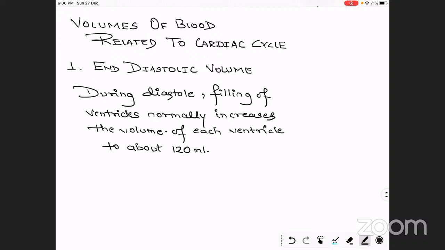At the end of the relaxation, around 120 ml of blood is present. So that is called the end diastolic volume.